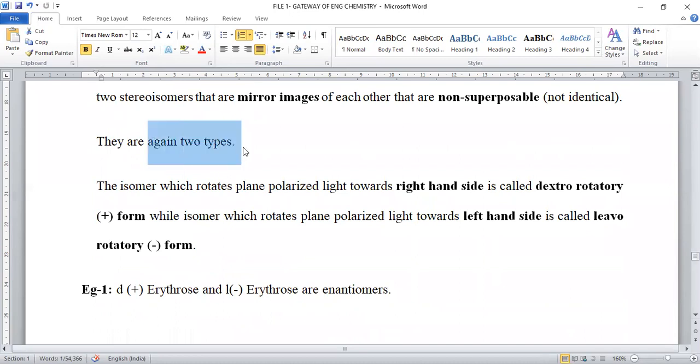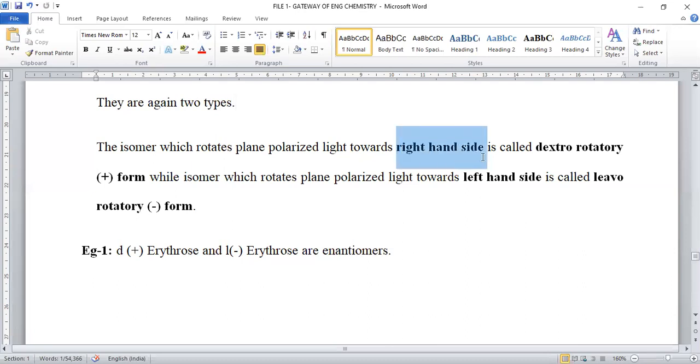Enantiomers are of two types. One of the enantiomers will rotate plane polarized light towards right hand side. So if it is moving in right hand side, that is called clockwise rotation. If clockwise rotation of plane polarized light is there, the isomer is called dextrorotatory. When the isomer is rotating plane polarized light in the left hand direction, that is called levorotatory, and which is denoted with minus sign. Anti-clockwise rotation is denoted with minus sign.